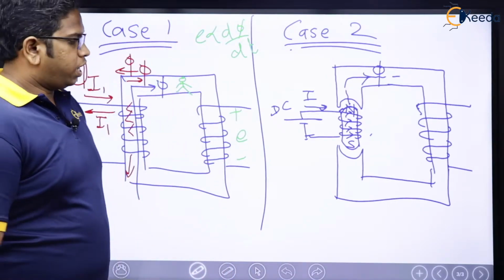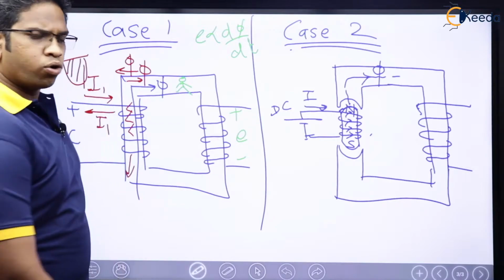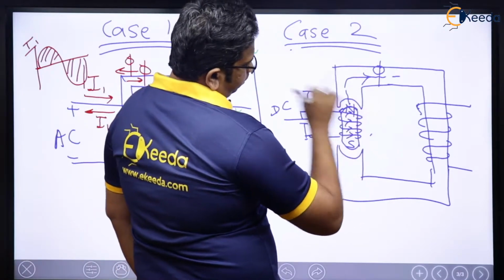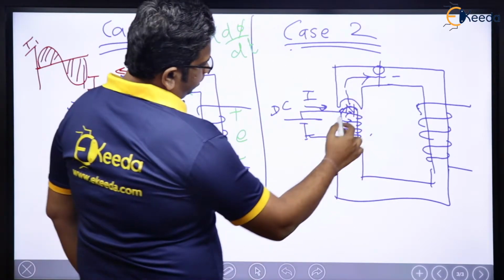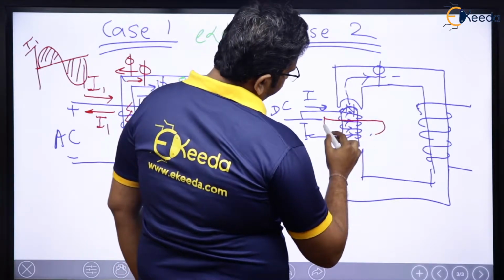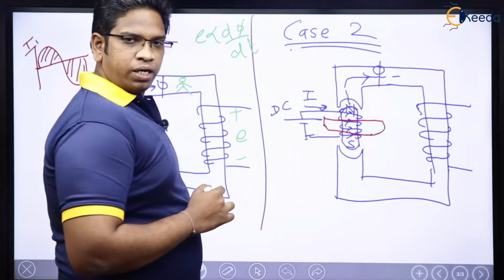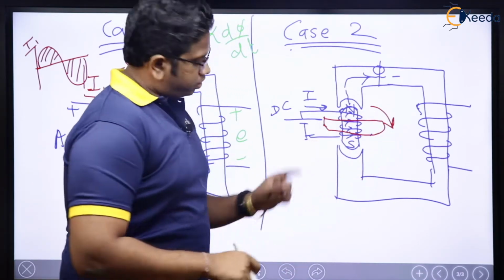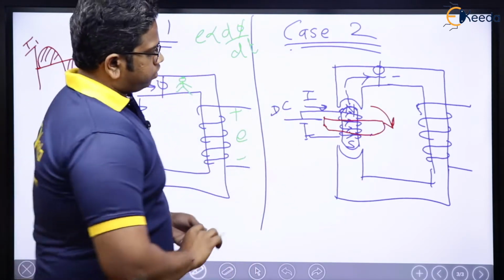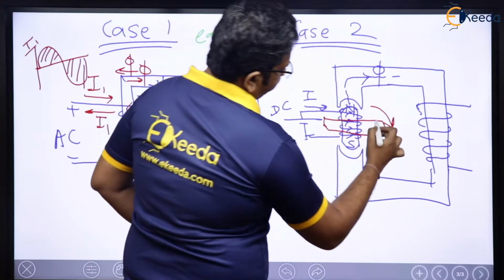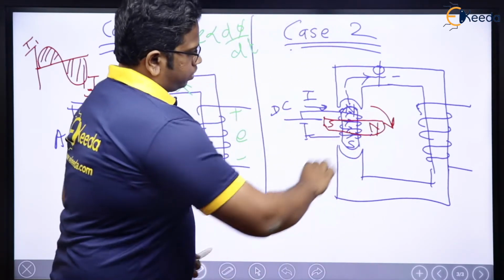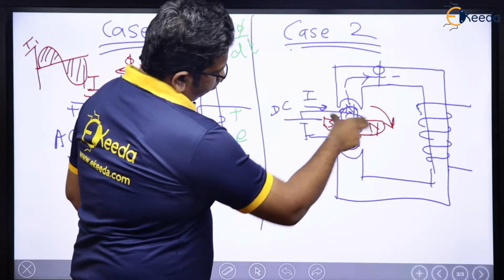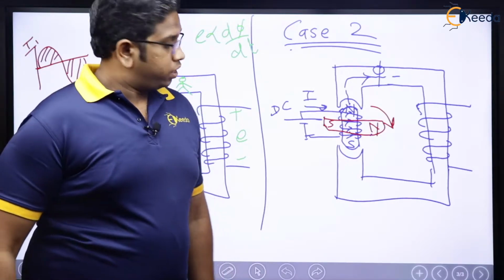Now, what I am doing, I am going to rotate this rotor. Rotate means, see here, I am going to rotate this rotor by 90 degrees, let us say. When I rotate it by 90 degrees, what is going to happen? This rotor will look like this. Remember, this supply is DC. The moment I rotate this rotor, this N will shift to here and this S will shift here. This was N, this was S. N got shifted here, S got shifted here. Am I right?